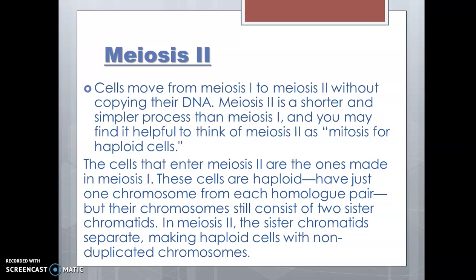The cells that enter meiosis 2 are the ones made in meiosis 1. These cells are haploid, having just one chromosome from each homologous pair, but their chromosomes still consist of two sister chromatids. In meiosis 2, the sister chromatids separate, making haploid cells with non-duplicated chromosomes.